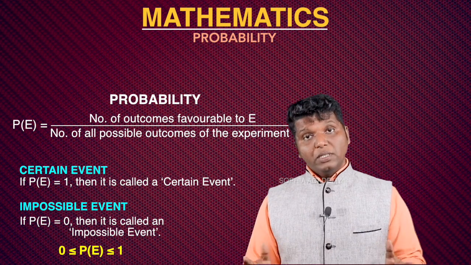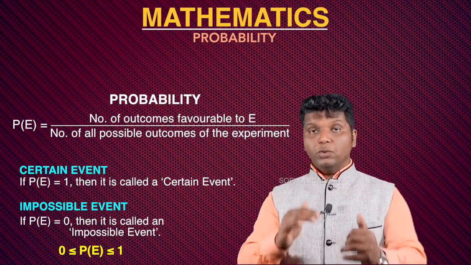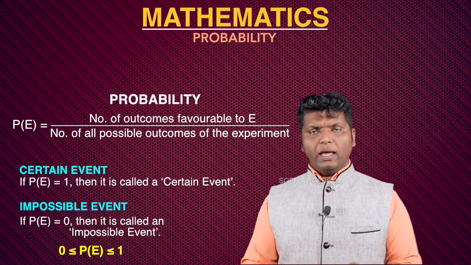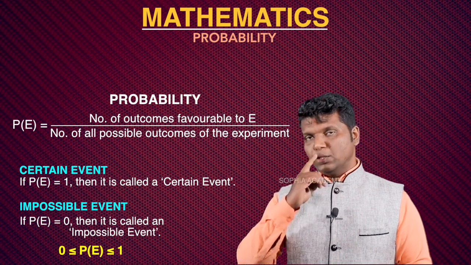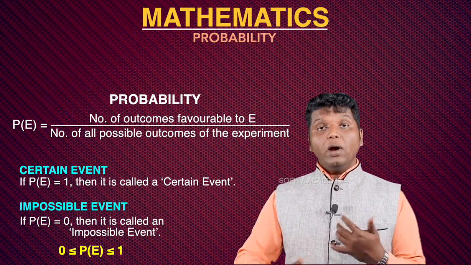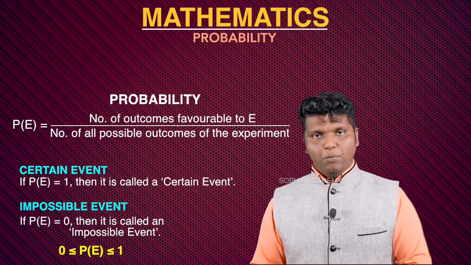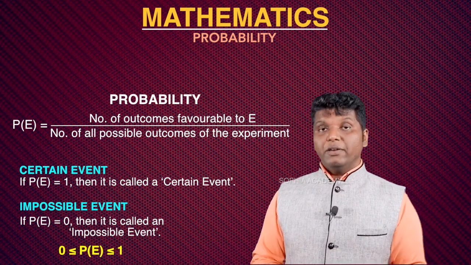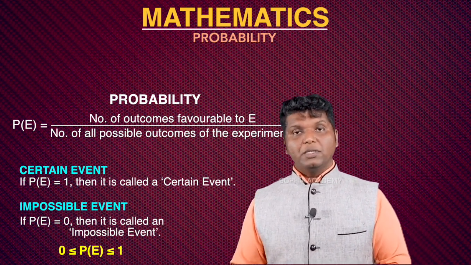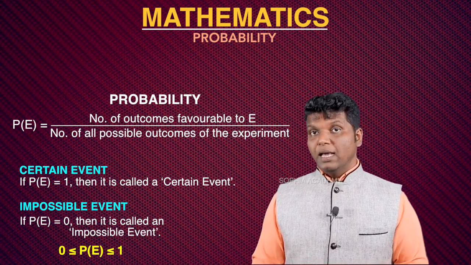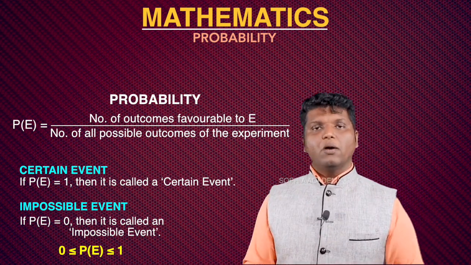We will say probability is 0. And if you are sure about a particular thing, it's going to happen, definitely we can say the probability is 1. And all other expectations and probability, it lies between the value of 0 and 1. Is that clear? So whenever you are doing the calculation regarding this particular chapter, you want to find the probability of something and you got the answer 2.7, it is wrong.